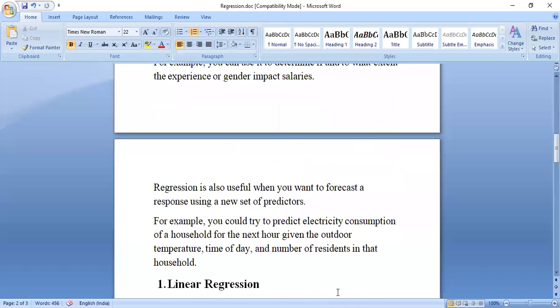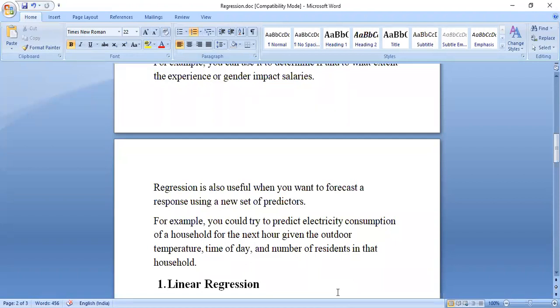If you observe your one year of electricity data through your consumer number, you will come to know that in the months of April, May, and June, the electricity bill is going to be higher. So based on that, you can predict that in this month this much is going to be the bill.